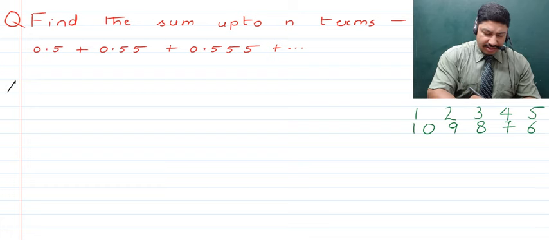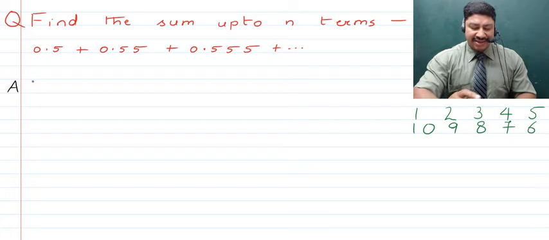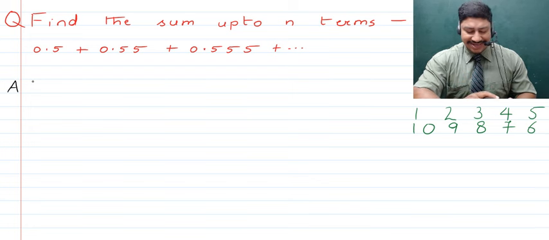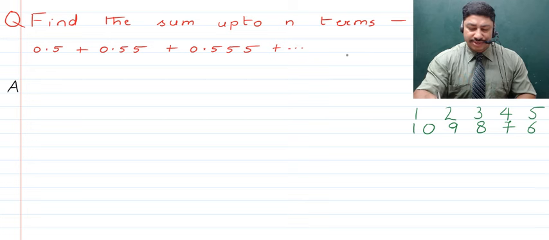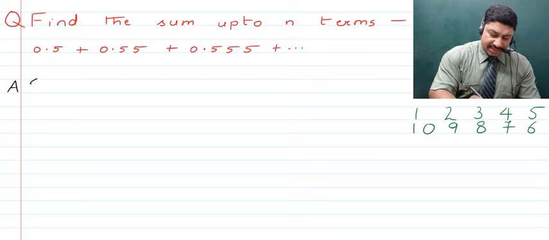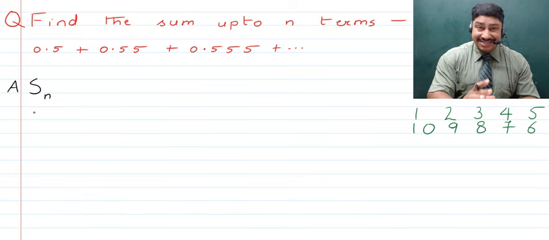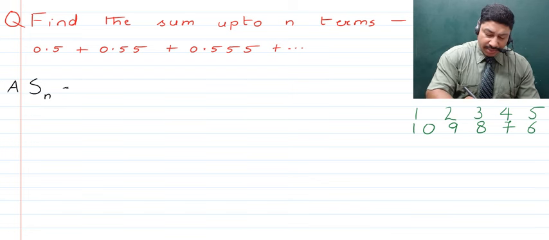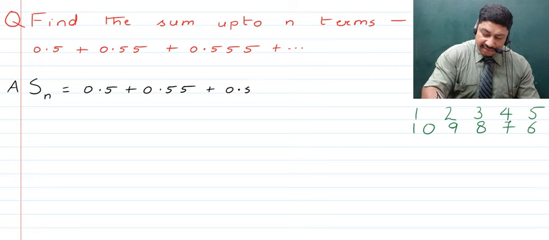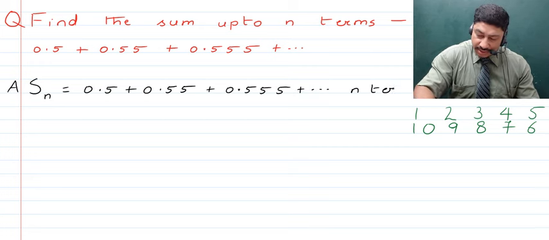Now children, here, if we talk about the sum, we have this series, as we last discussed, and that is 0.5 plus 0.55 plus 0.555, and all of that continues up to some terms, and we've got to find out the sum up to n terms of this series. So what we do is we consider this to be, say, some Sn. So this is an assumption. Next, what we can do is write what this assumption is equal to. That is, it is equal to 0.5 plus 0.55 plus 0.555, and all of that, children, continues up to n terms.